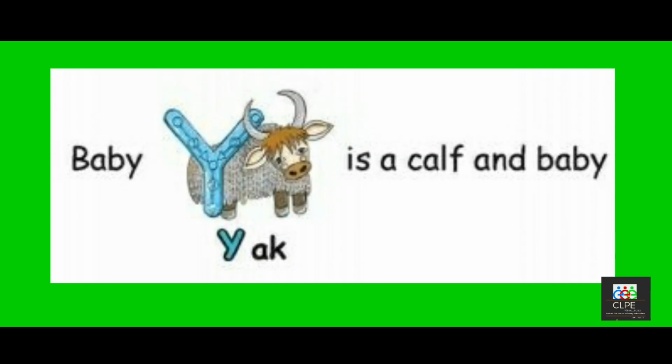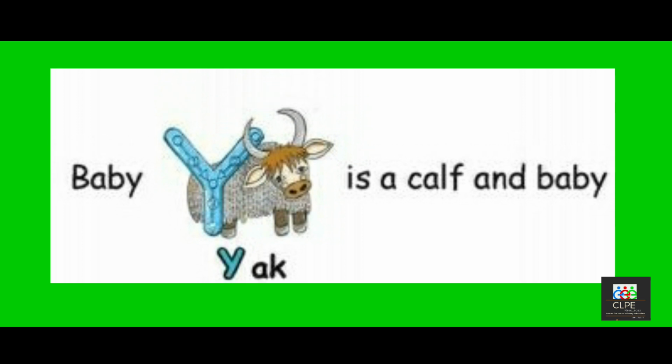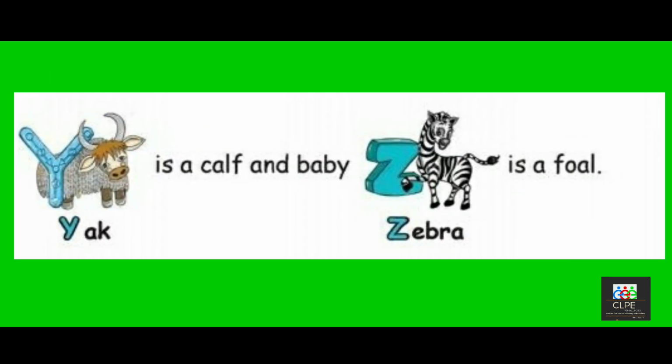Baby Y is a calf. And baby Z is a foal. Y for yak. And Z for zebra. Baby yak is a calf and baby zebra is a foal.